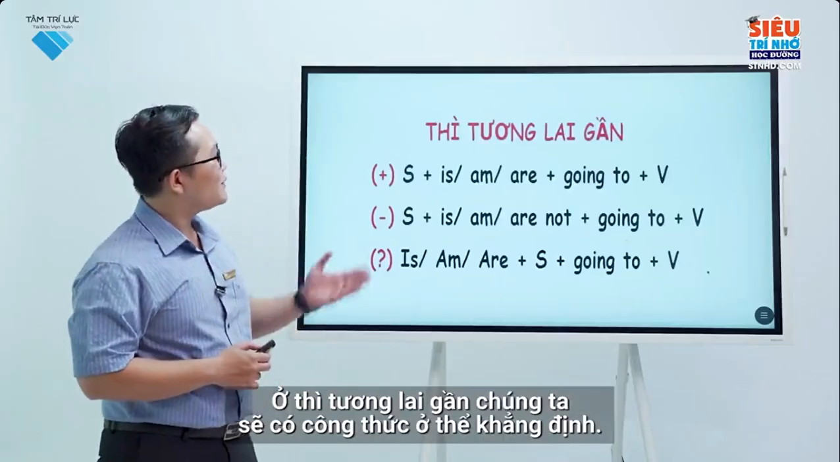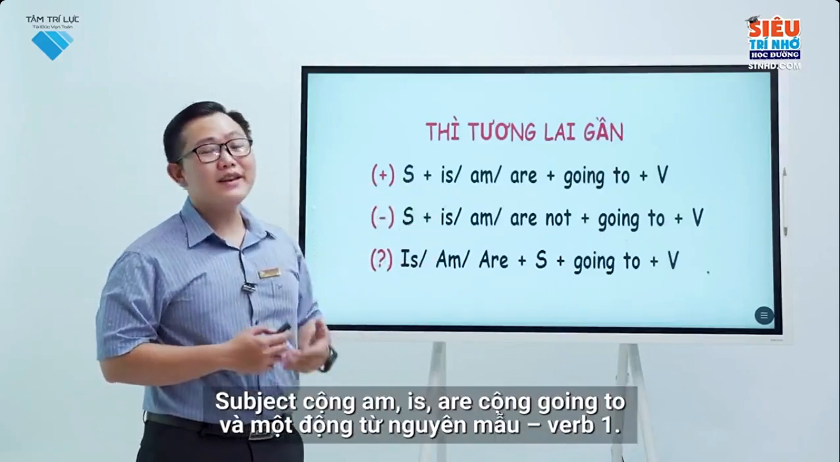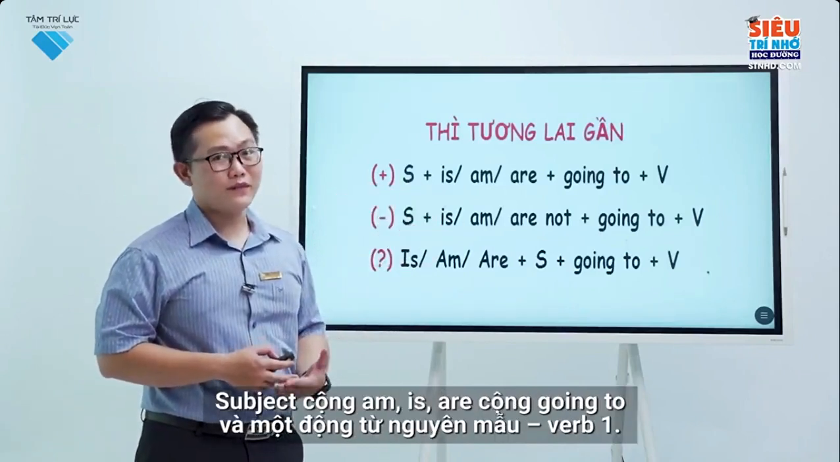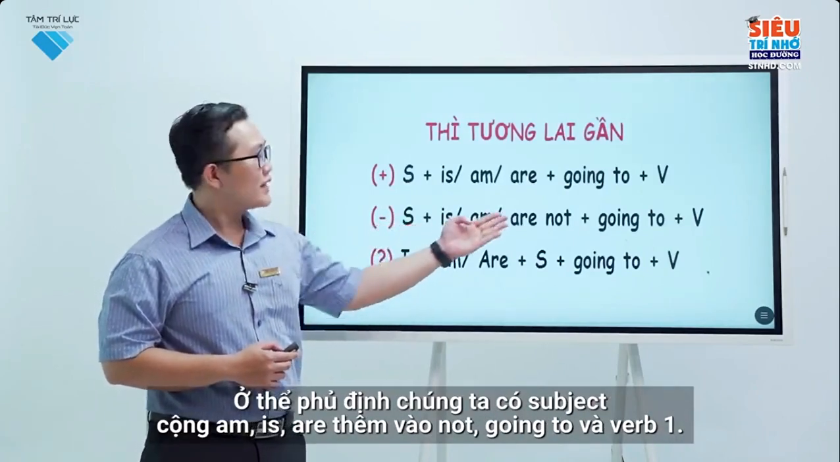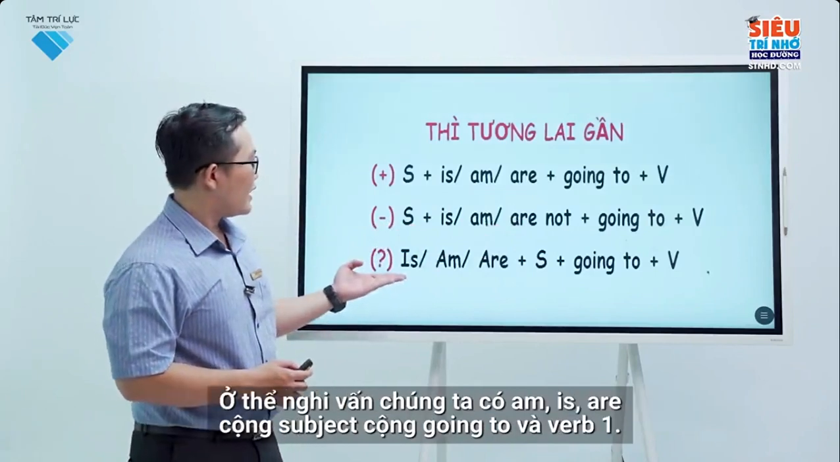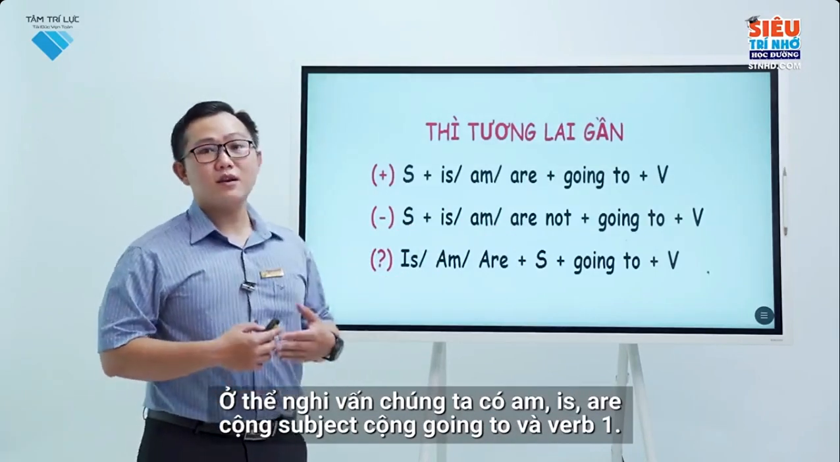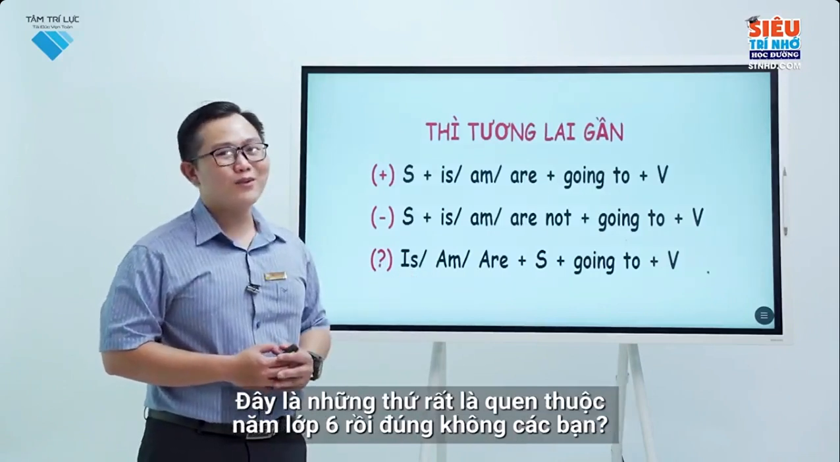In the near future tense, we will have the formula in positive form: subject plus am, is, are plus going to, and the base infinitive of verb 1. In the negative form, we have subject plus am, is, are plus not, going to, and verb 1. In the question form, we have am, is, are plus subject plus going to and verb 1. These are very familiar things in grade 6, right?